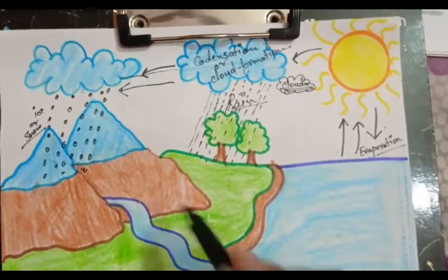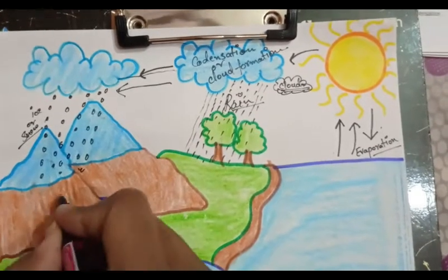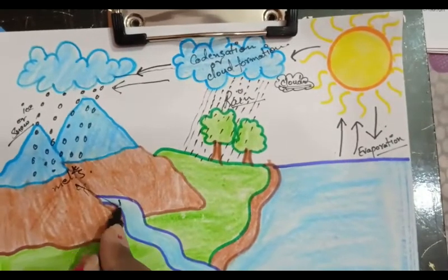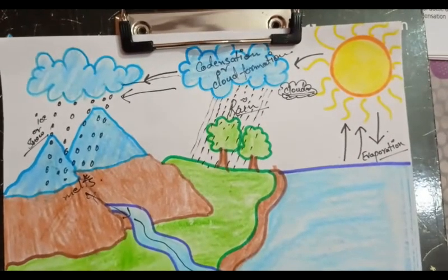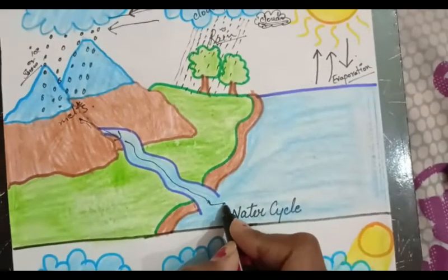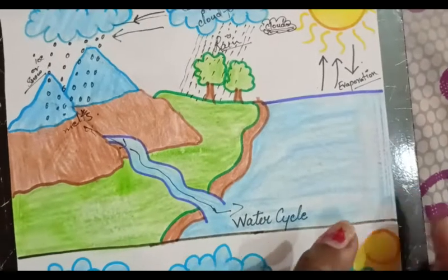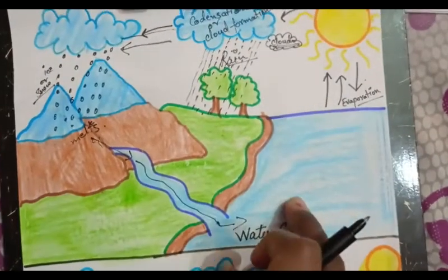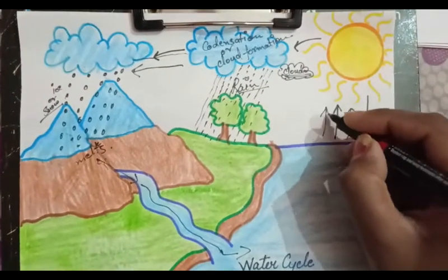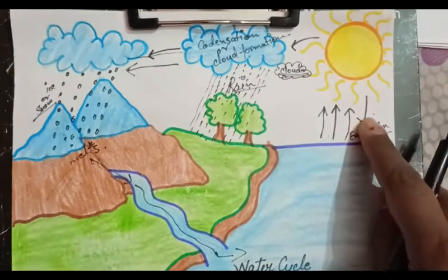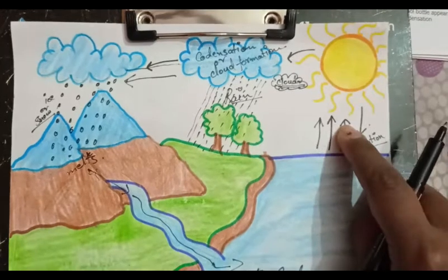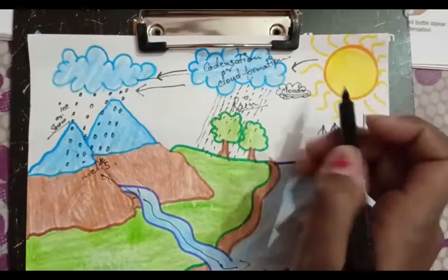And when that snow melts, it takes the form of water, which flows towards the ground and gets into the water bodies. So this is the process of water cycle: from water bodies, when the water gets heated up, it converts into water vapors, and that water vapors go upward, which makes clouds.